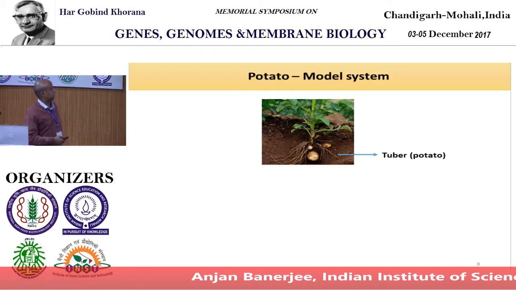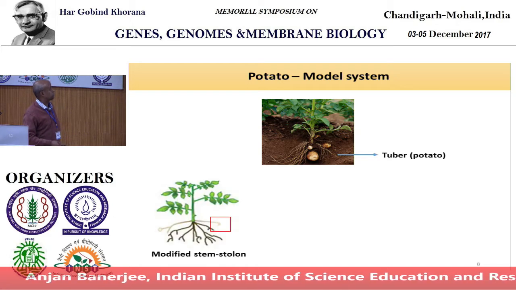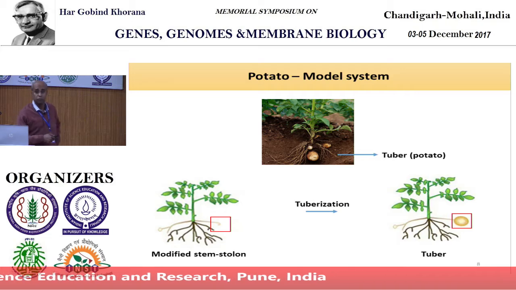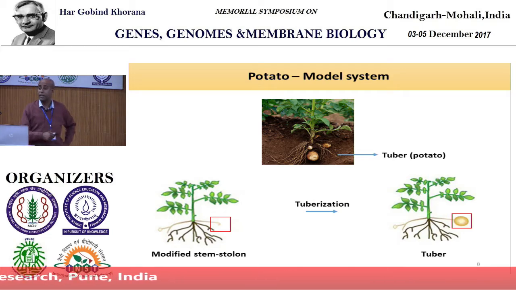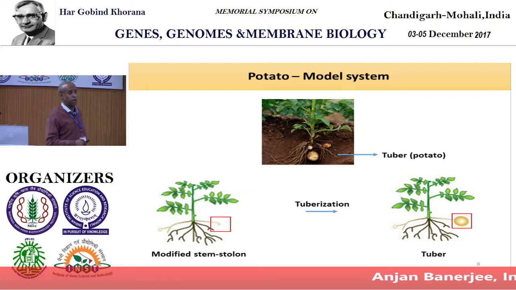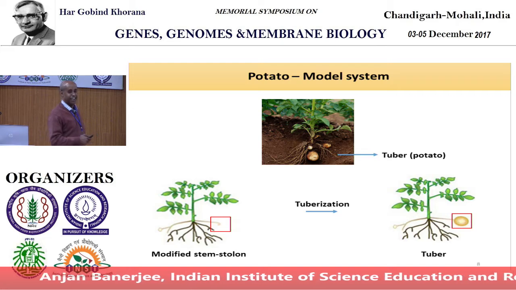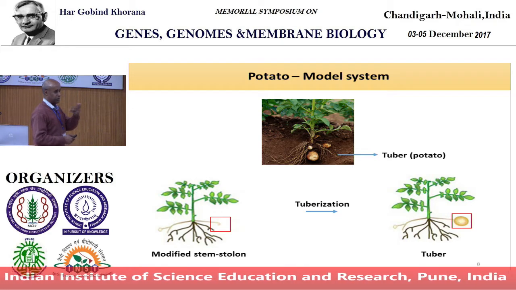This is the model organism that I use to understand this concept. If you look at this model organism, you see these potatoes are grown below ground. This potato, by the way, is a modified stem. Now the first question that comes to my mind: why would a plant grow a modified stem below the ground? Why doesn't it grow above the ground? Right? I have an answer. If you can answer, that will be nice.